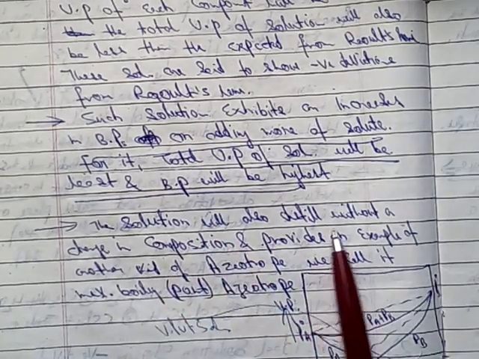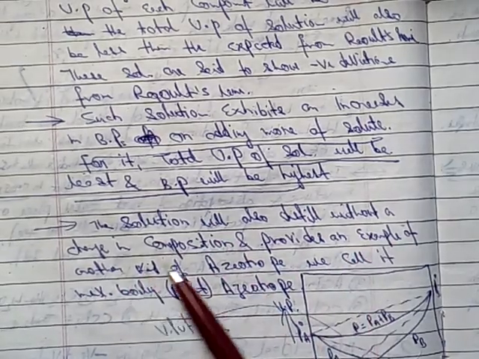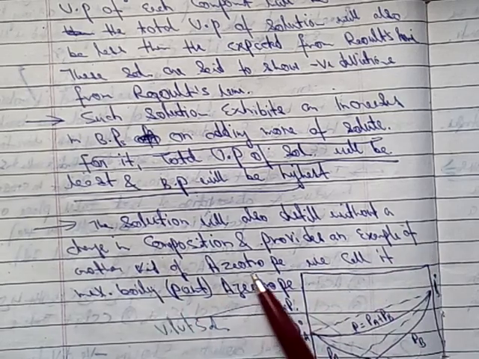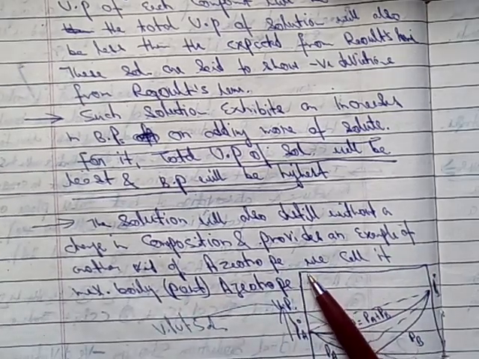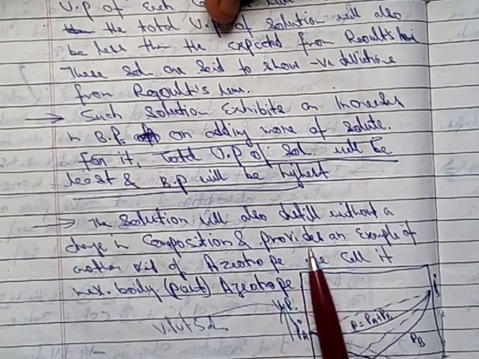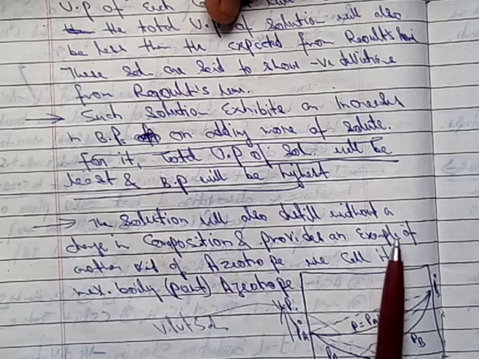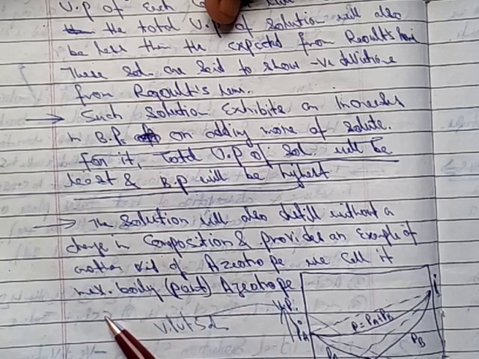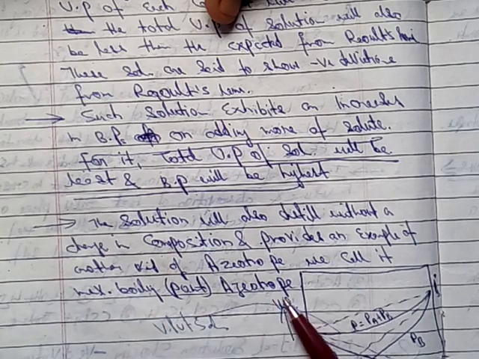The solution will also distill without a change in composition and provide an example of another kind of azeotrope. In positive deviation there was also an azeotrope. There it was a minimum boiling azeotrope, but in negative deviation there will be a maximum boiling azeotrope.